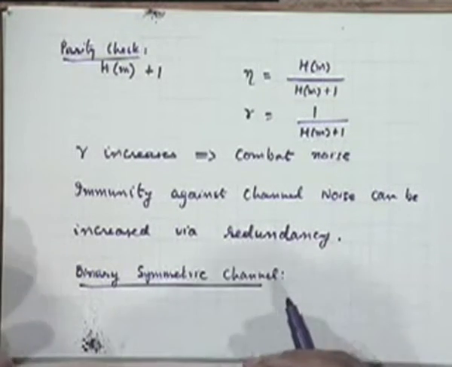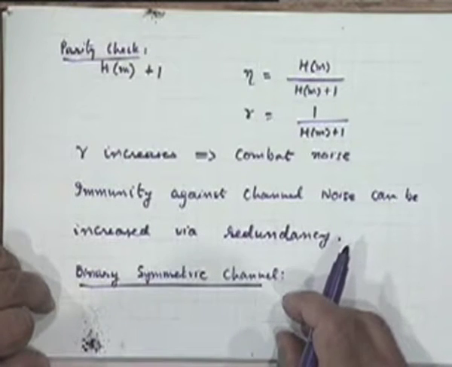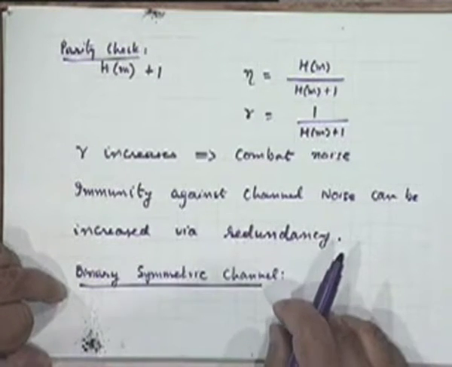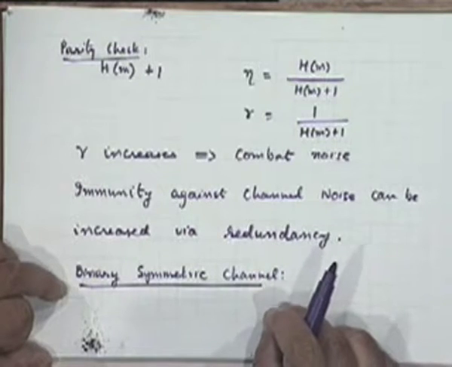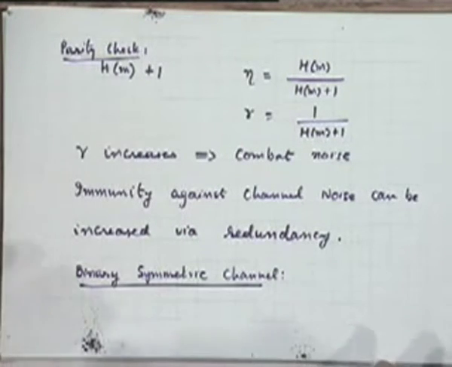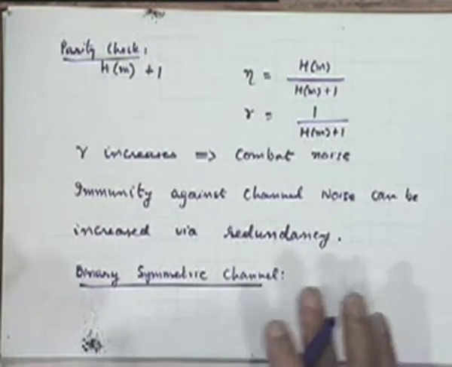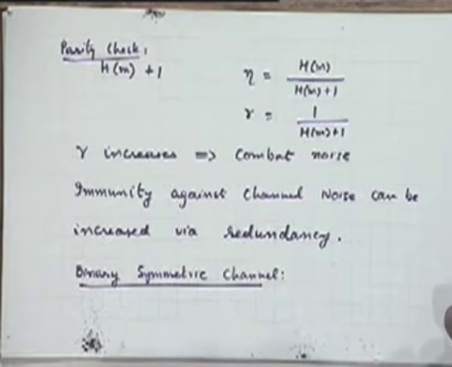I am going to illustrate that by taking an example of what is called a binary symmetric channel. Now a physical channel, as we have been discussing in the first course in communication as well as this course, is one which is comprised of the transmitter, the physical medium, and the receiver.